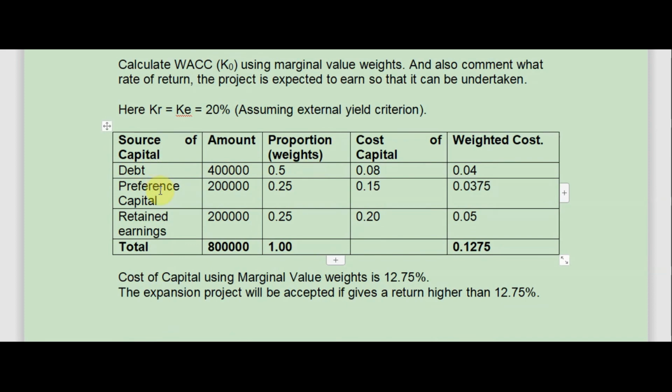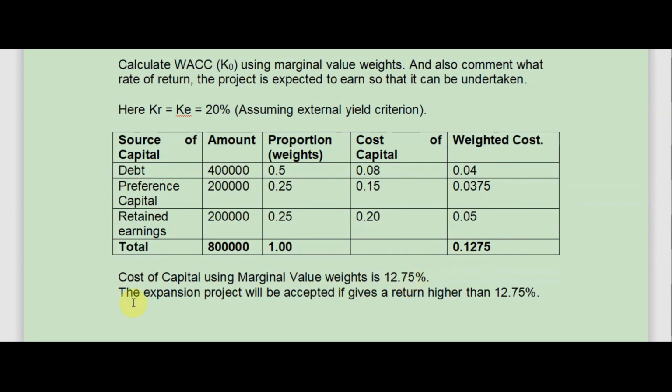Source of capital: debt, preference capital, retained earnings. For the expansion project we require 8 lakh as capital. From retained earnings we will get 2 lakh. We will get preference capital 2 lakh and debt capital 4 lakh. So these are the proportions of weights in the target capital structure. Debt has 50% weight, preference capital has 25% weight, and retained earnings has 25% weight. And the cost of capital is 8%, 15% and 20%. If we multiply the cost of capital with the weights, we get the weighted cost. If we total this, we get 0.1275. So the cost of capital using marginal value weights is 12.75%.